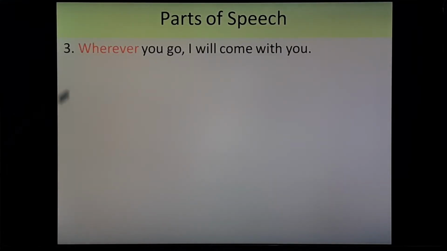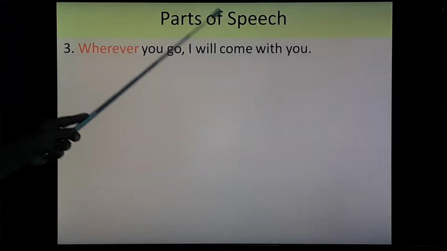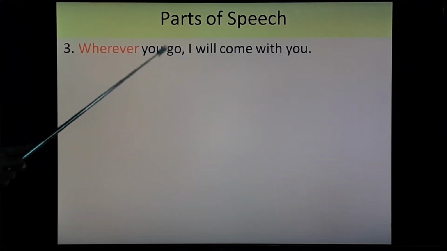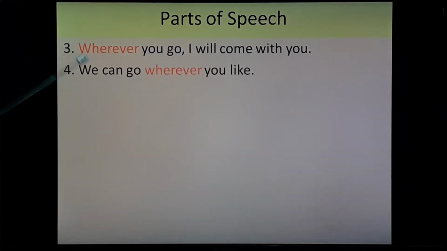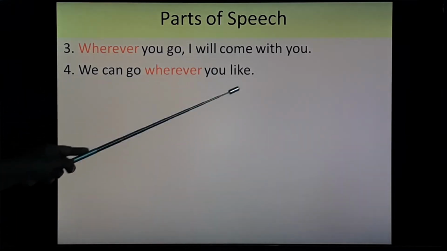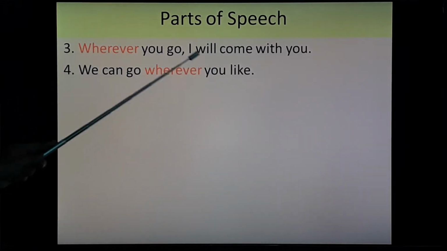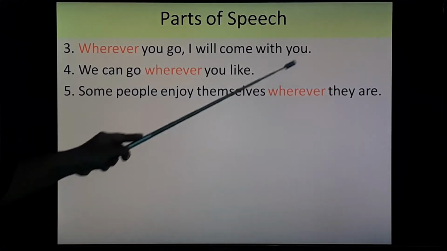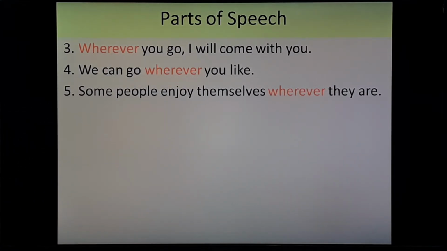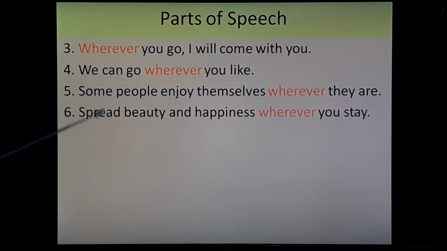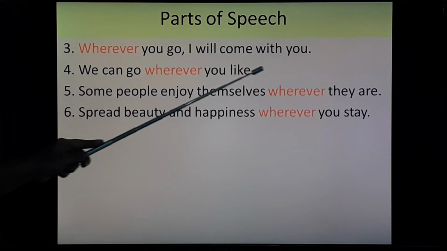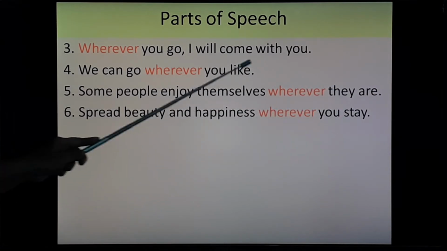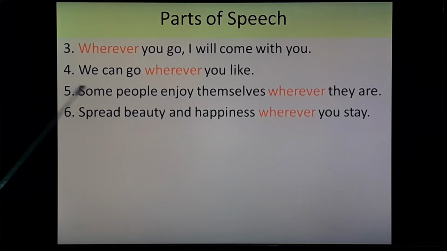Next example, wherever you go, I will come with you. At any place you go, I will come with you. Next, we can go wherever you like. So we can go at any place you like. Some people enjoy themselves wherever they are. Spread beauty and happiness wherever you stay. It means at any place you stay. That is the meaning.